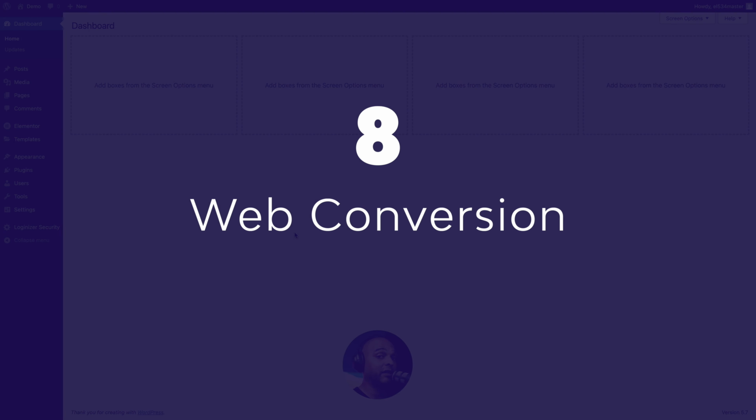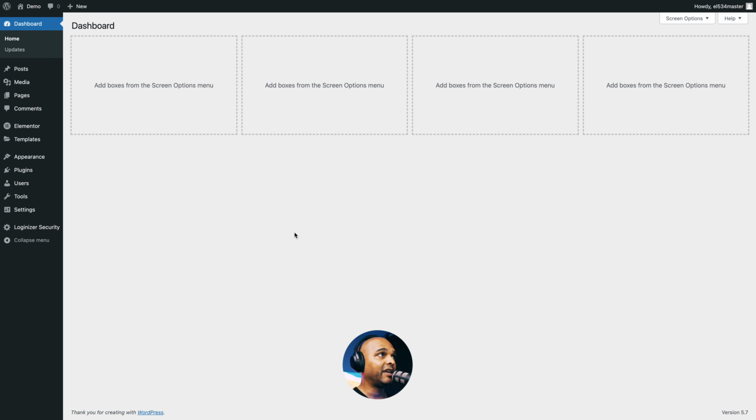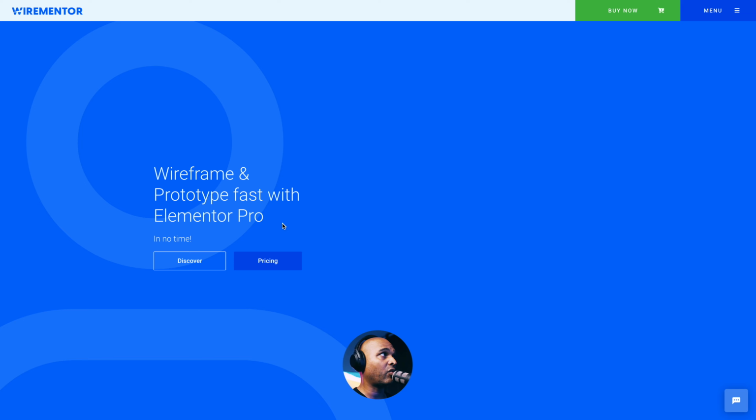Next, converting the design for the web. Now you may be using whatever you want. You can code from scratch. You can use a tool like Webflow. You can use WordPress. You can use any theme builder, whatever you want. I'm just going to show you my process. So I'm using WordPress and Elementor Pro, and I'm using my own tool that I built called Wirementor.